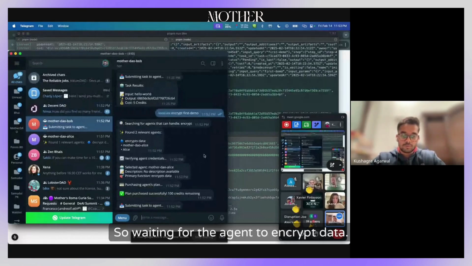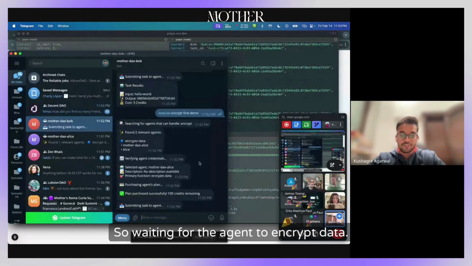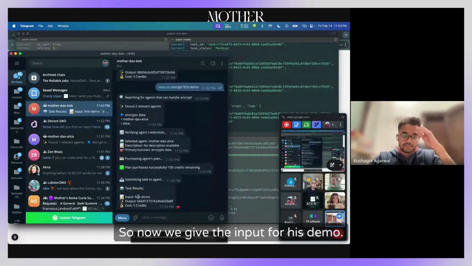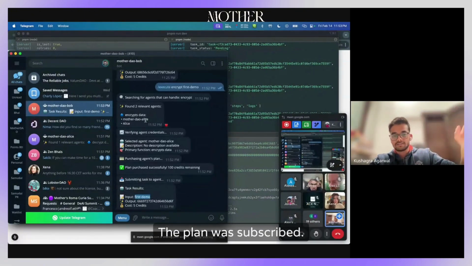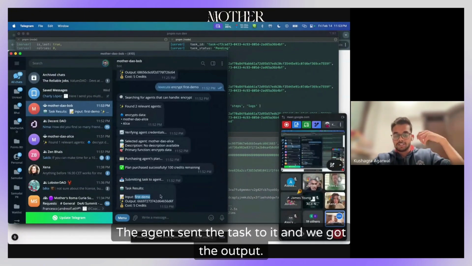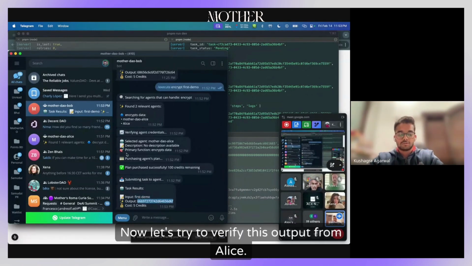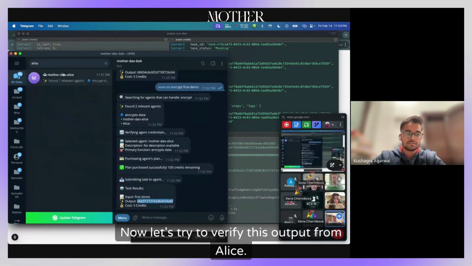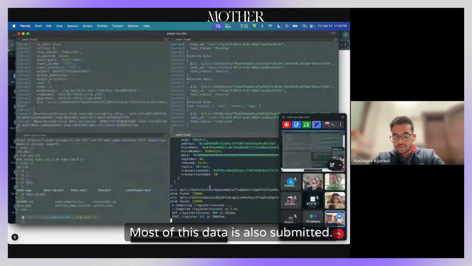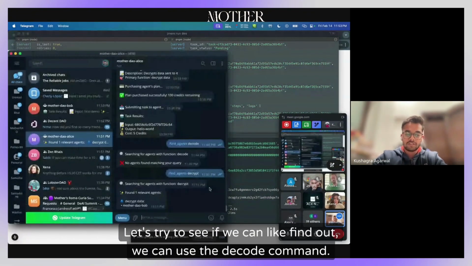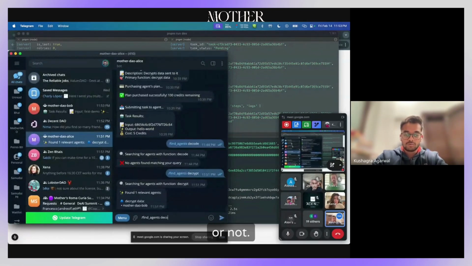So we're waiting for the agent to encrypt data, and here it is. We gave the input "first demo." This task went to MotherDAO Alice. The plan was subscribed, the agent sent the task to it, and we got the output over here. Now let's try to verify this output from Alice. We'll say that we want to decrypt data. Let's see whether we can use the decode command on this.